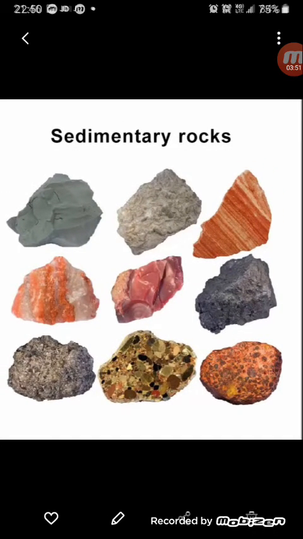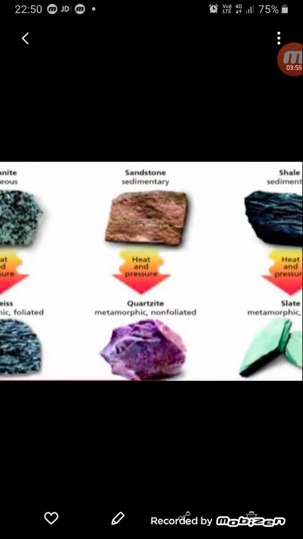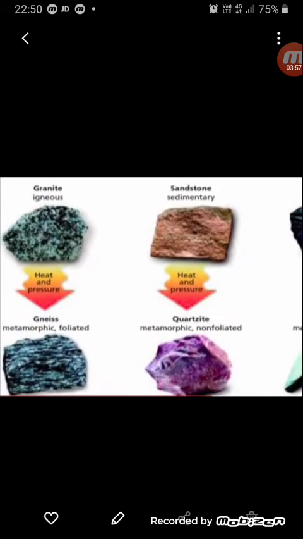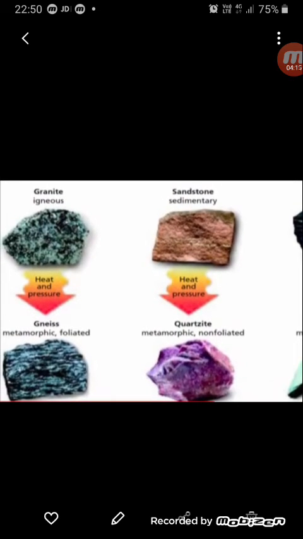Now as time passes, both the igneous and the sedimentary rocks are exposed to heat and pressure. With heat and pressure, these rocks further change into totally different kinds of rocks, which look totally different from the mother rock from which they were formed. These rocks are called the metamorphic rocks. Here some examples have been shown. Granite is an igneous rock. With heat and pressure, it turns into gneiss, which is a metamorphic form of granite.